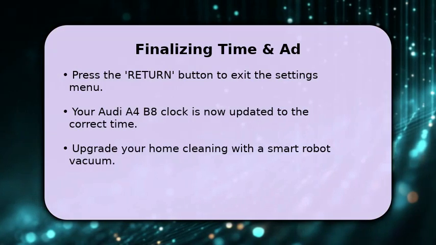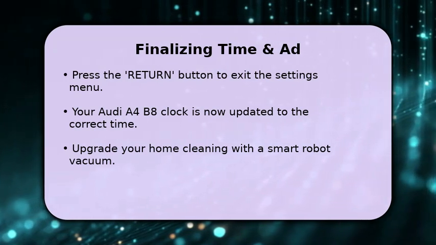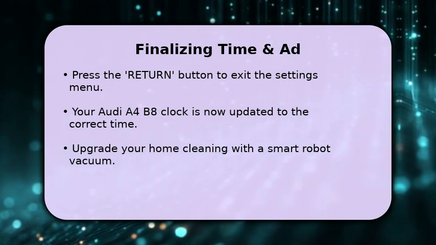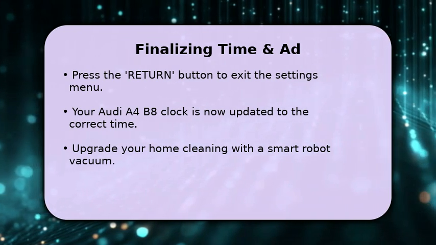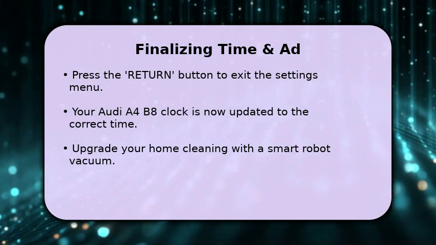After setting both the hours and minutes, press the Return button, typically located immediately below the control knob, to exit the settings menu. Your Audi A4 B8's clock is now updated and accurately reflects the current time. It's a simple adjustment that keeps your vehicle's display correct.